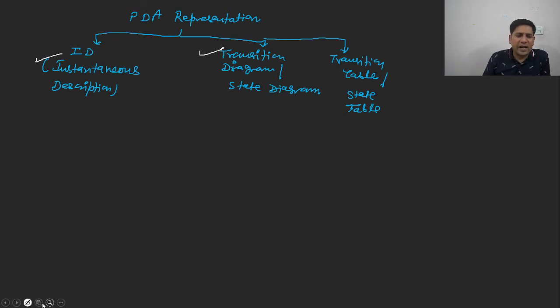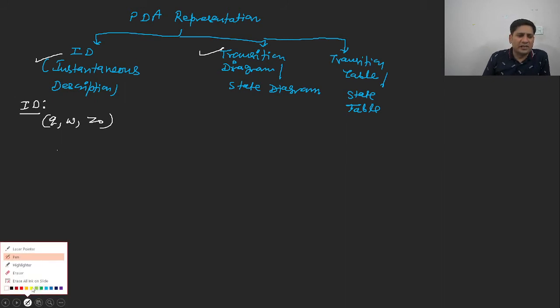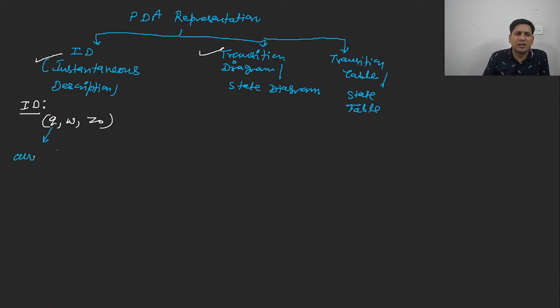So how is the instantaneous description represented? The ID is represented like Q, comma W, comma Z. This is the ID definition, where Q represents the current state.